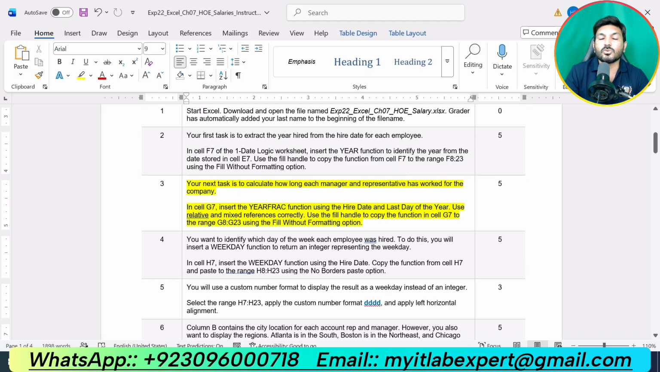Your next task is to calculate how long each manager and representative has worked for the company. In cell G7, insert the YEARFRAC function, using the hire date and last day of year, use relative and mixed references correctly. Use the fill handle to copy the function in cell G7 to the range G8 up to G23 using the fill without formatting. So now we are supposed to calculate how long each manager and representative has worked for the company.